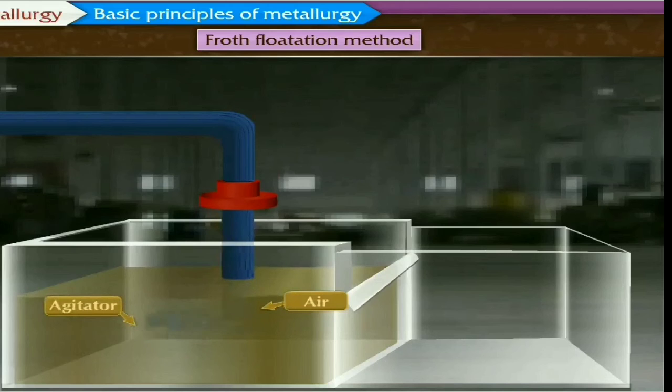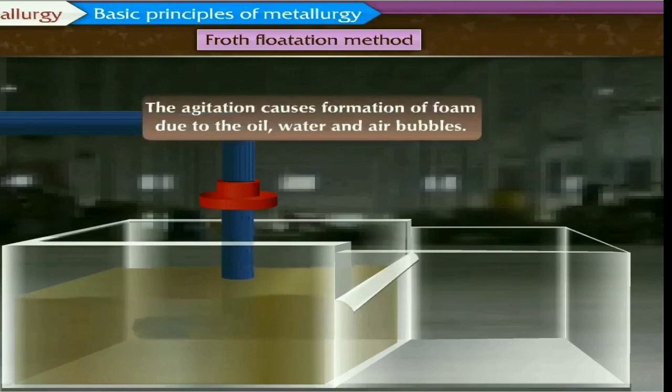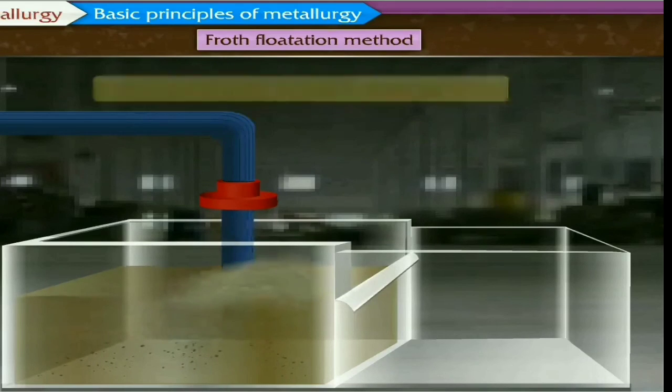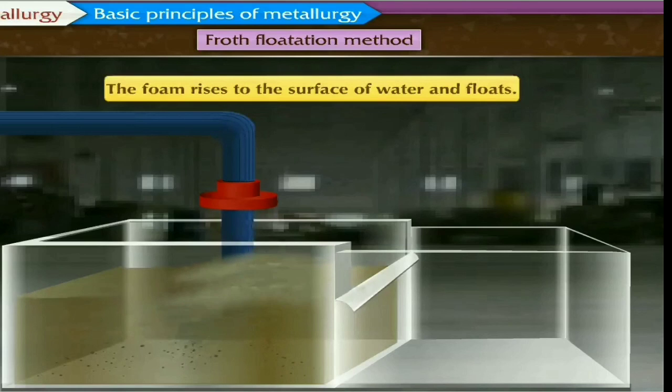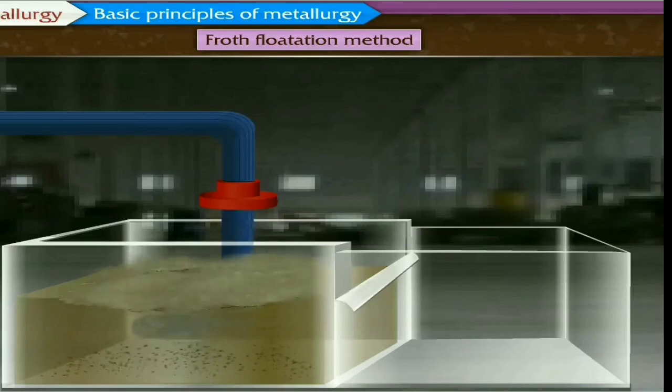An agitator which releases air is used inside, and this agitator keeps on stirring the substance. As you keep on stirring, you will find the lighter particles, that is the ore particles, get attracted towards the oil, and they get mixed with the oil and start floating on water.